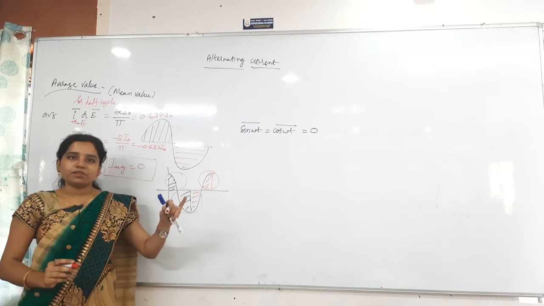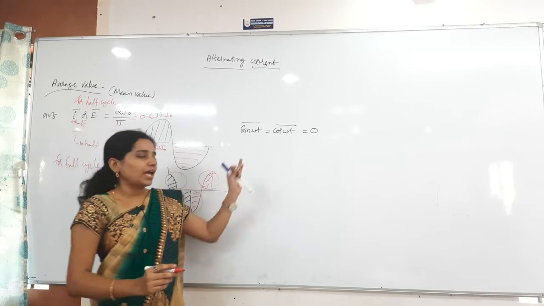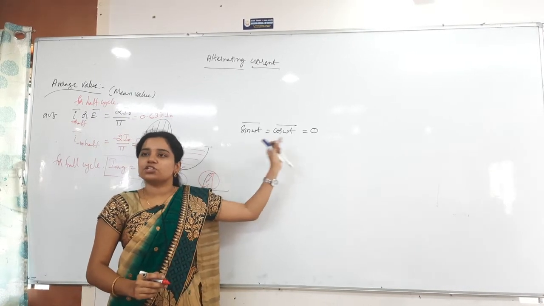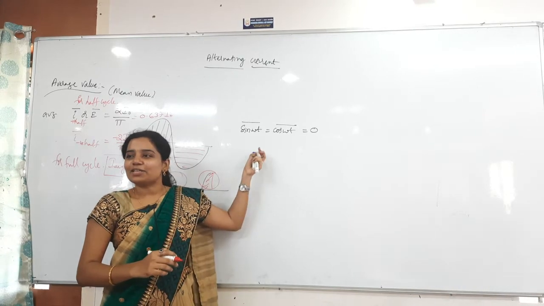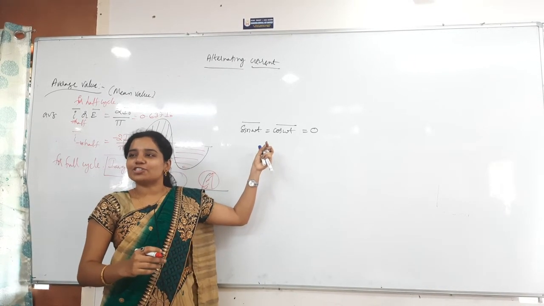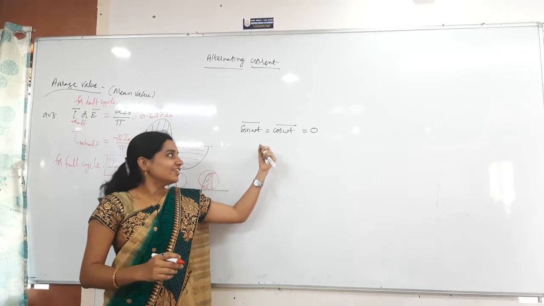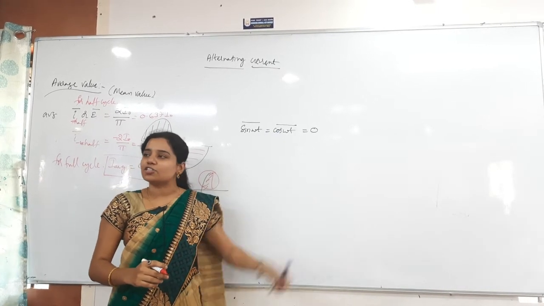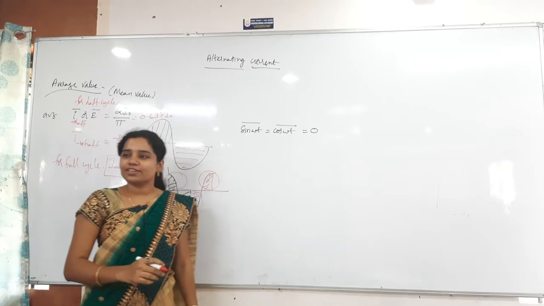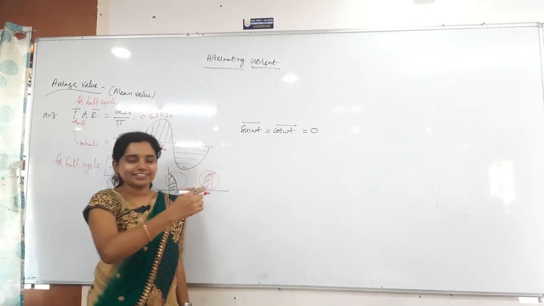So sine function or cos function, the average value is 0 only. Half cycle becomes 0. So for sine omega t and cos omega t, the average value is 0.